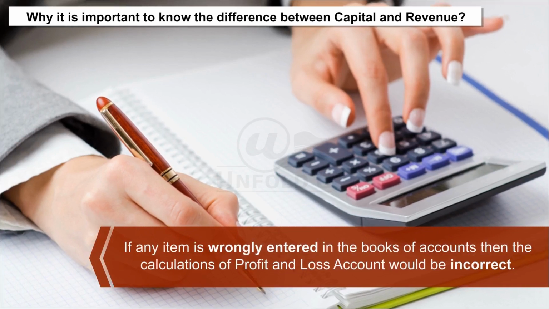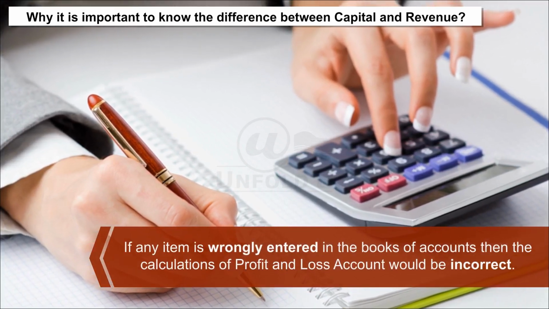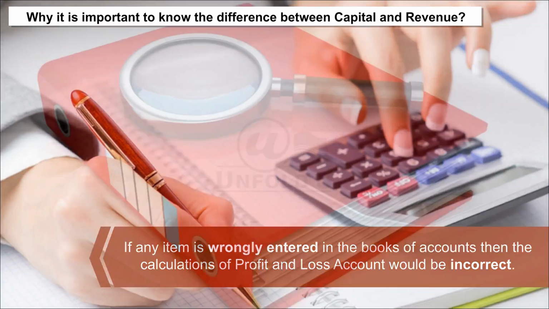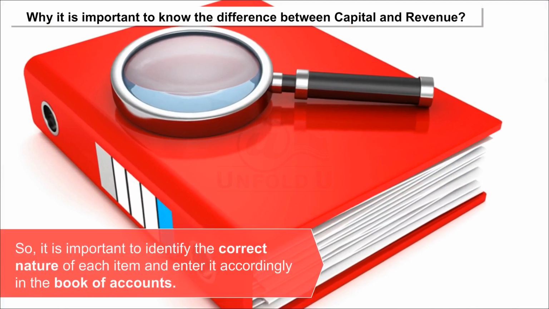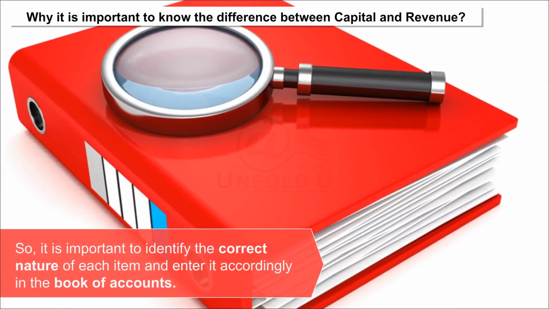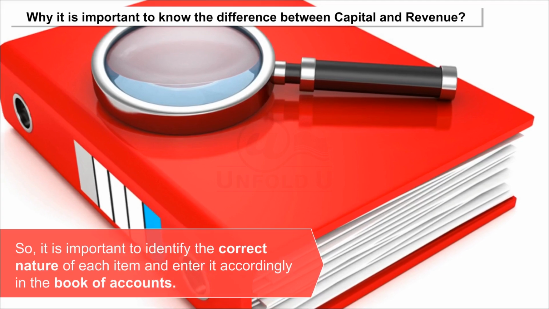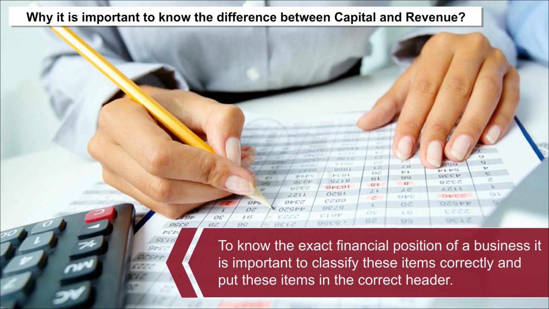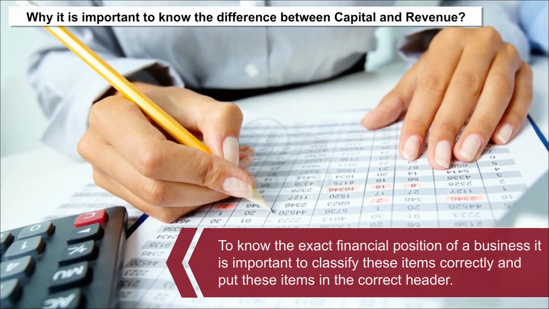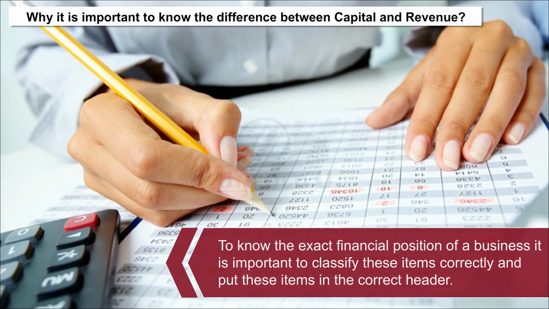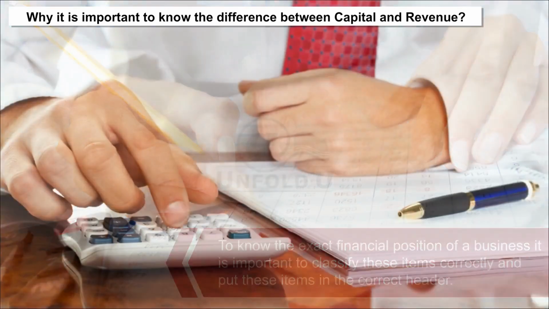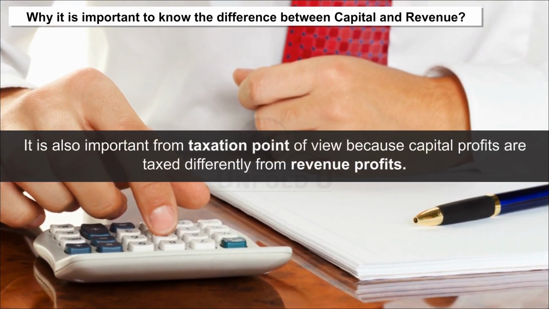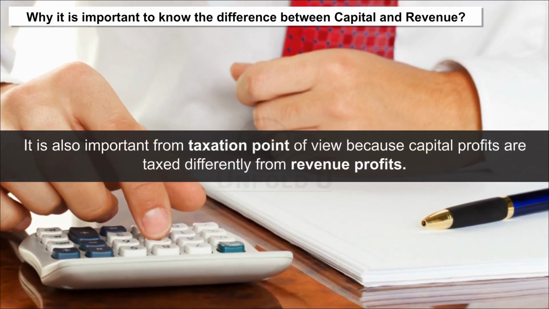If any item is wrongly entered in the books of accounts, then the calculations of the profit and loss account would be incorrect. So, it is important to identify the correct nature of each item and enter it accordingly in the books of accounts. To know the exact financial position of a business, it is important to classify these items correctly and put them under the correct head. It is also important from the taxation point of view because capital profits are taxed differently from revenue profits.